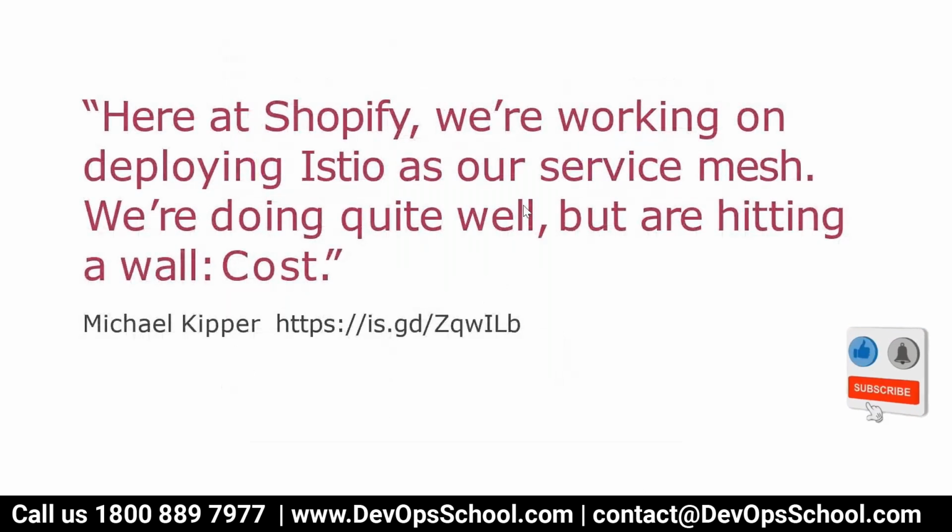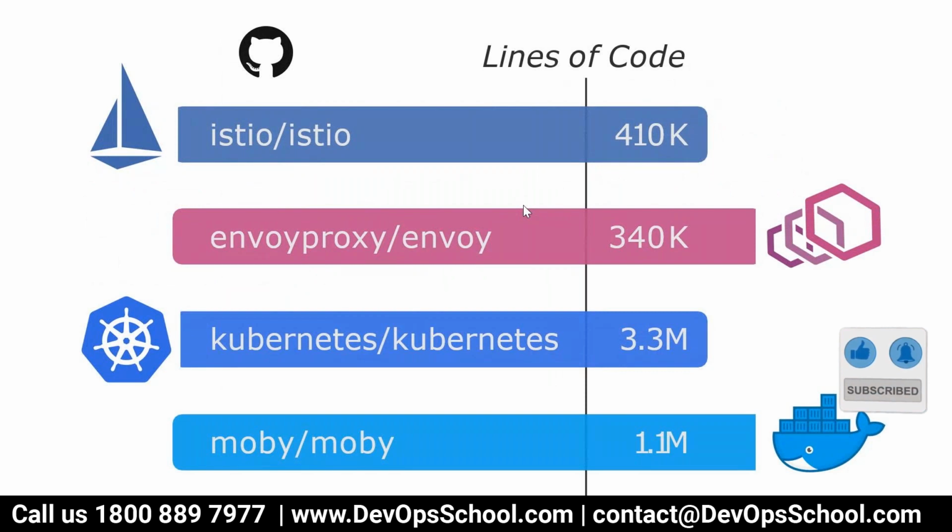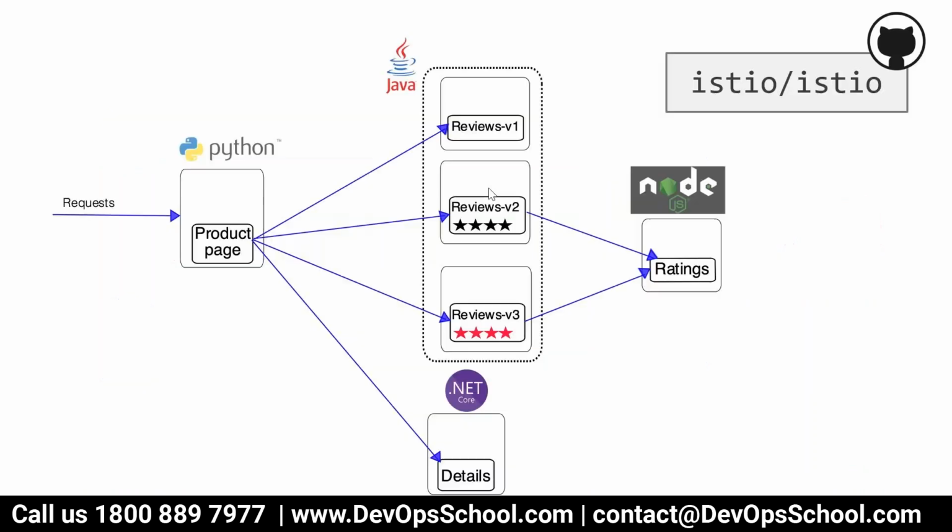So yeah, if you look at this, one of the statistics, like for Istio, is how many lines of code you have. If you compare Kubernetes, you have 3.3 million lines of code. Envoy proxy, you have 340, and Istio, you have 410. Mobi, we have 1.1 million lines of code. So I can say Istio is very lightweight compared to other tools. Okay, so how does it work?